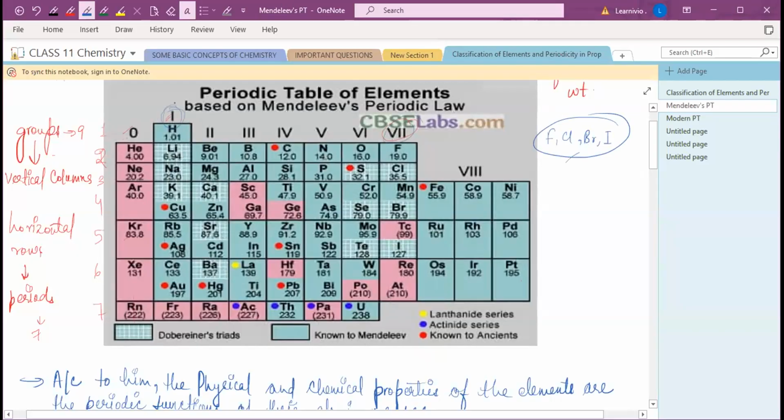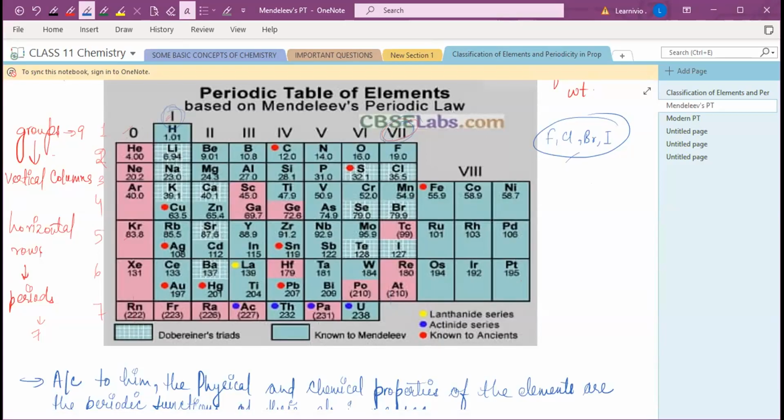So hydrogen has been placed in the first group by Mendeleev, but hydrogen also resembles the halogens, which were placed in group 7, in many properties. बहुत सारी properties hydrogen की are similar to that of the halogen group.